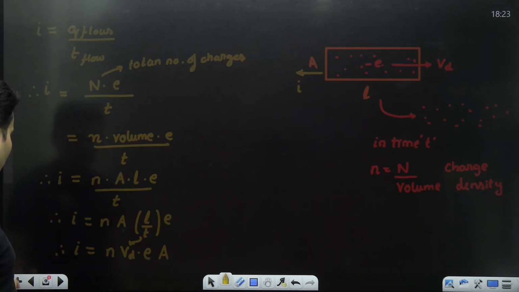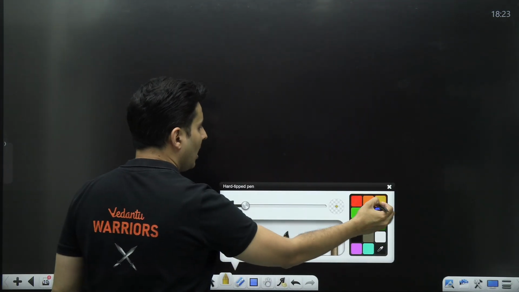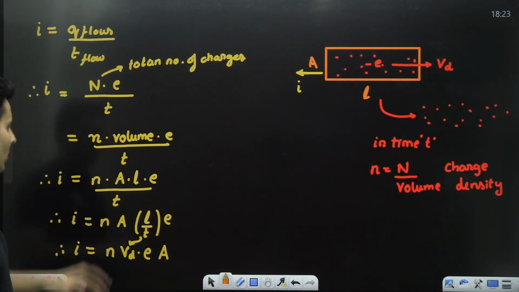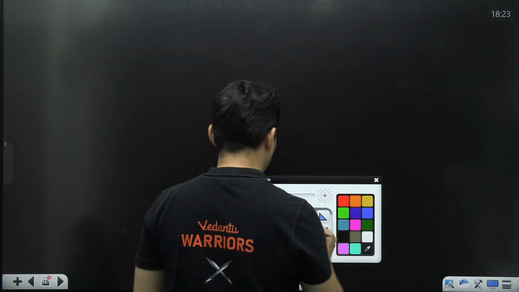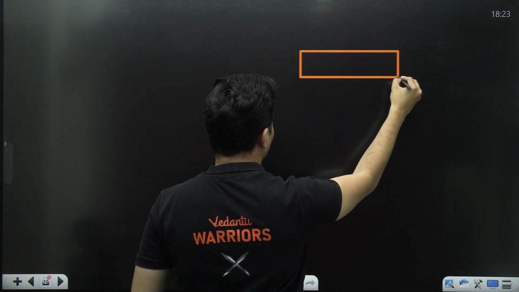Now after this comes the next step of the problem, guys. Let's say, for example, you show this particular conductor.